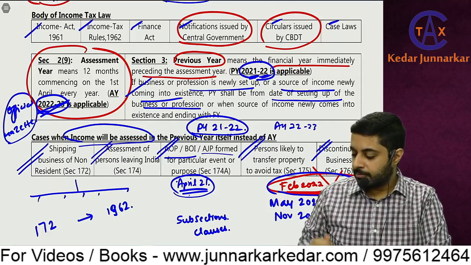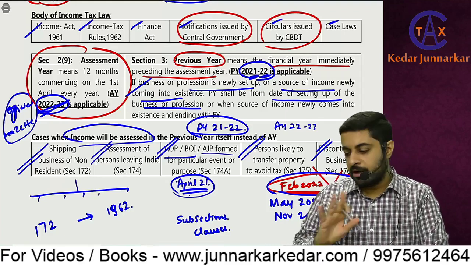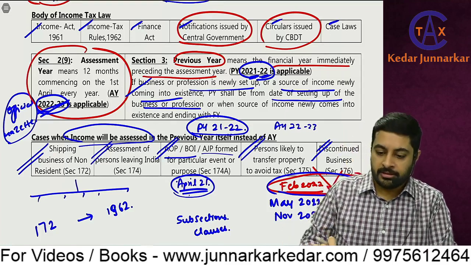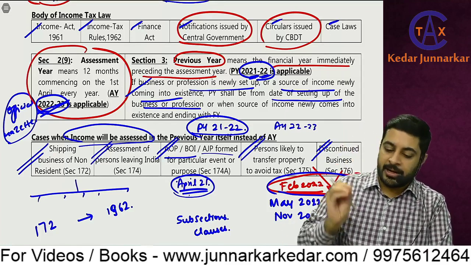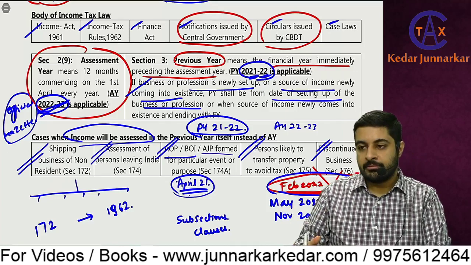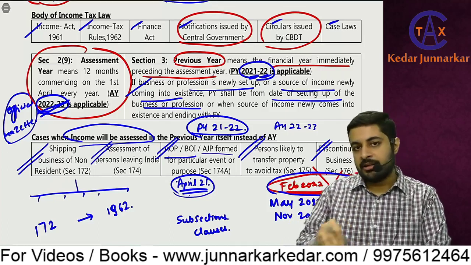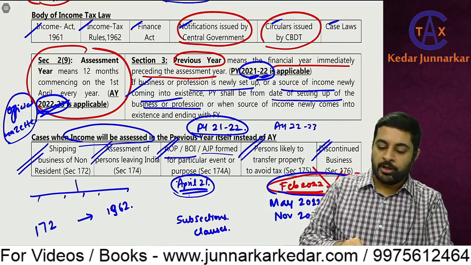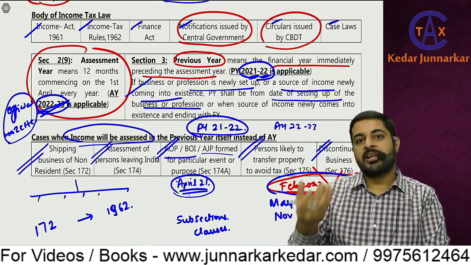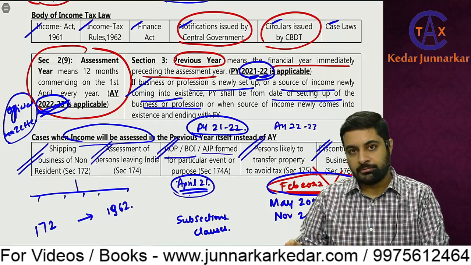Okay, one question is, what is the difference between a firm and a BOI? Can an unregistered firm be called a BOI? No. In taxation of entities we'll study this. Here, if the firm is unregistered, it will still be a firm. It will be considered a partnership firm only, because in many states in India registration is not compulsory. For LLP it is compulsory, but for a partnership firm it is not. In Maharashtra, where I live, registration of a partnership firm is compulsory. Even if it is unregistered, it will still be treated as a partnership firm, but certain benefits given to a registered partnership firm won't be allowed to that firm.